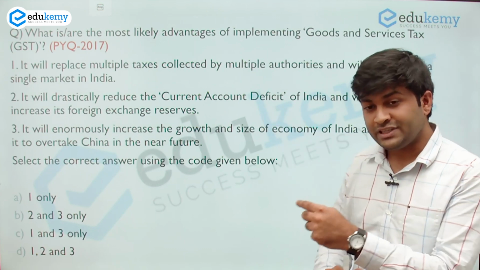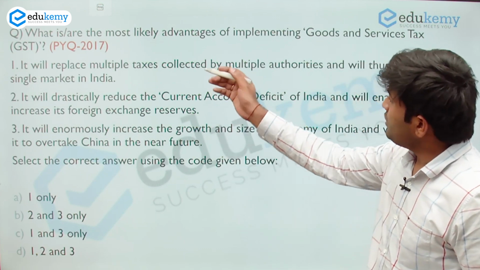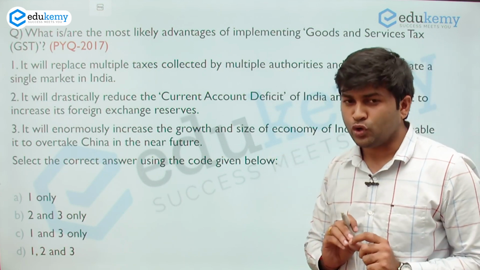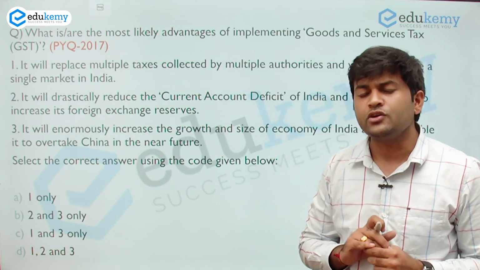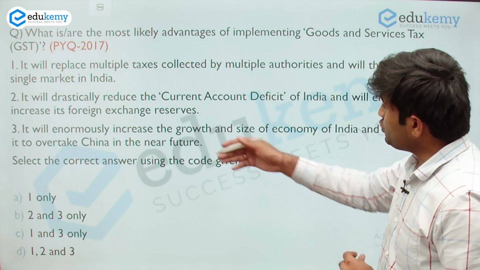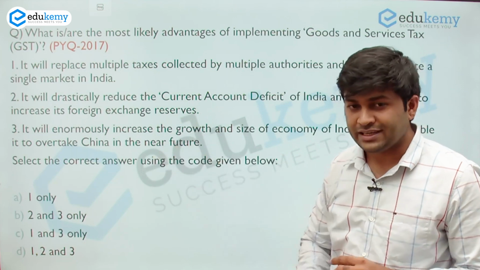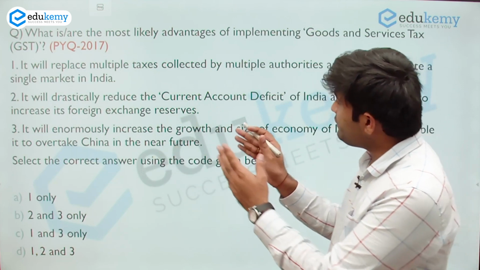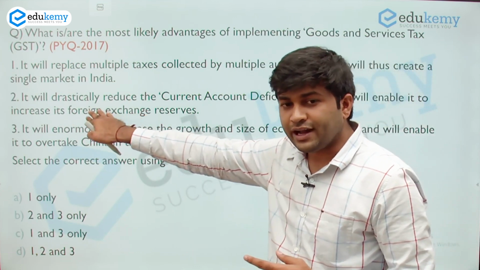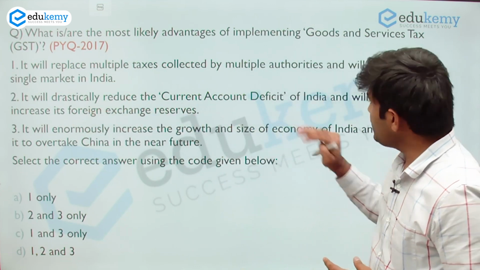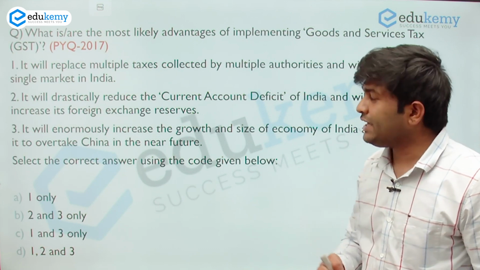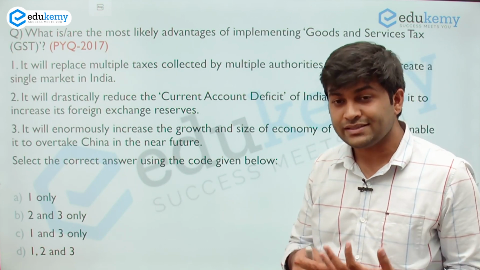Another example of this hack is the most likely advantages of implementing GST, a previous year question of 2017. If you notice the second and third statements, they say it will drastically reduce the current account deficit of India and will enable it to increase its foreign exchange reserve.